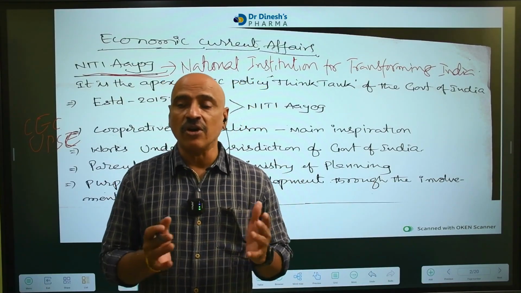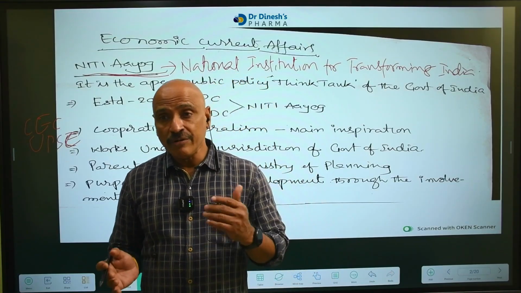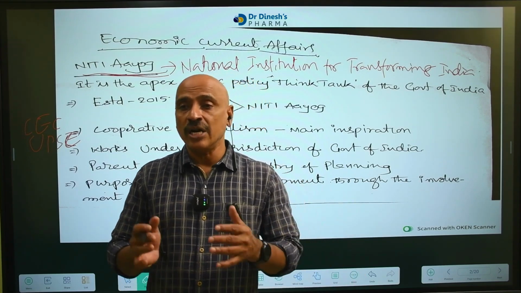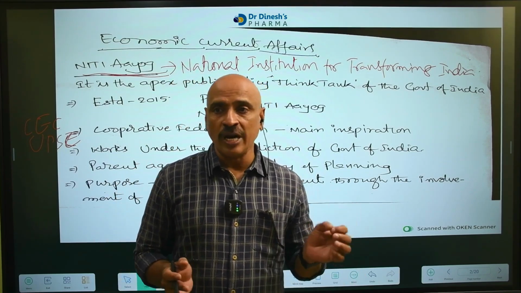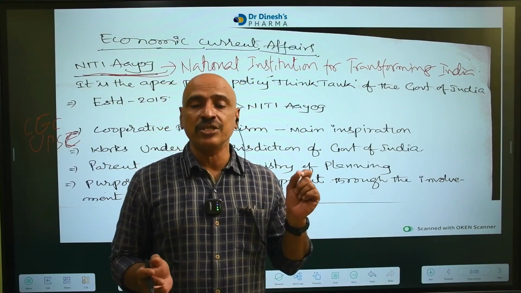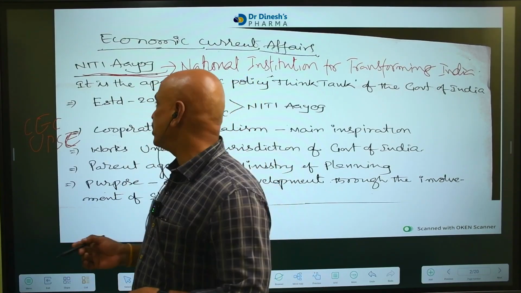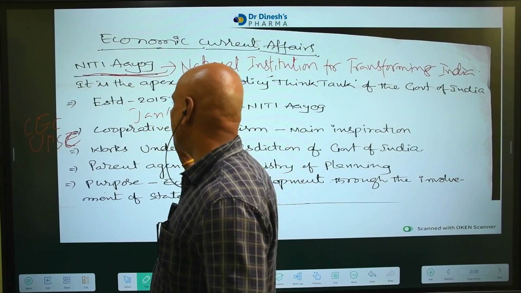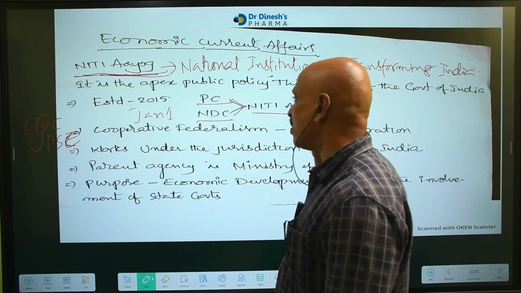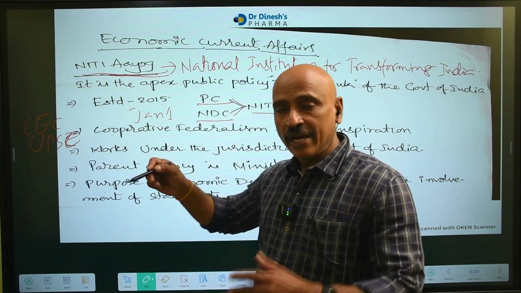The third type of body is called the advisory body. Previously the National Advisory Council, the present NITI Aayog, previously the Planning Commission, the National Development Council, and the National Integration Council were all called advisory bodies. NITI Aayog is also an advisory body. It gives advice to the government on economic matters. It was established on January 1st, 2015, in the place of the Planning Commission and the National Development Council. Its main duty is suggesting on this planning system.